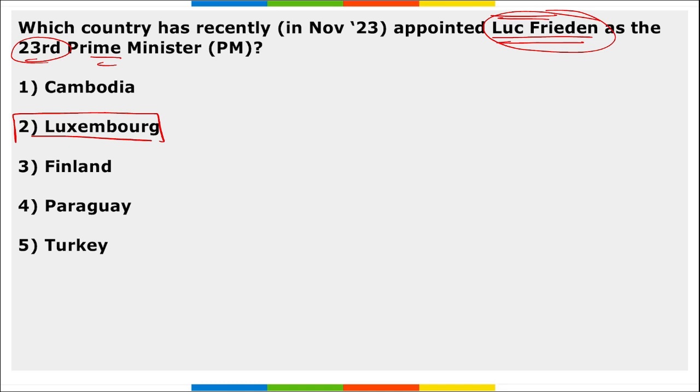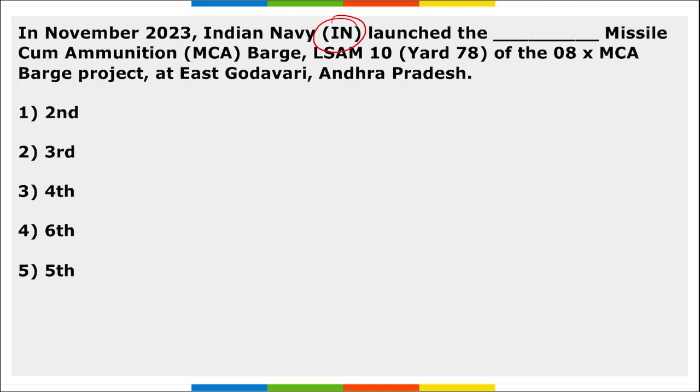Mark this. Next, in November, the Indian Navy launched the Missile Cum Ammunition Barge LSAM 10 Yard 78 of the 8 MCA barge project at East Godavari in Andhra Pradesh. So, which number of this missile cum ammunition barge LSAM 10 was launched? It was the fourth one, right?